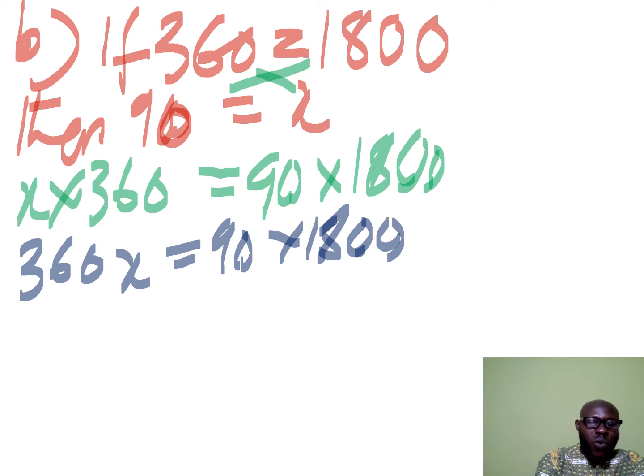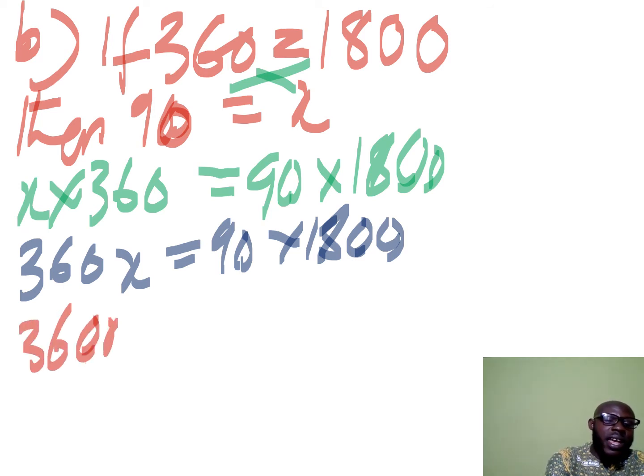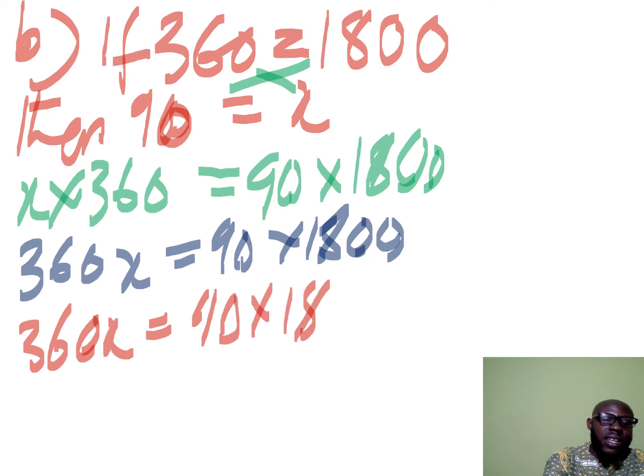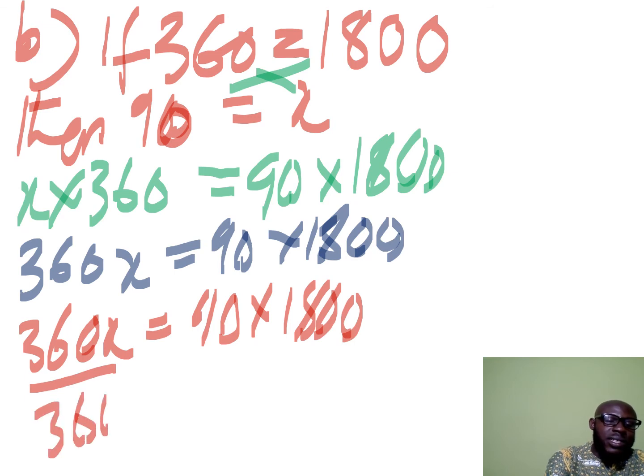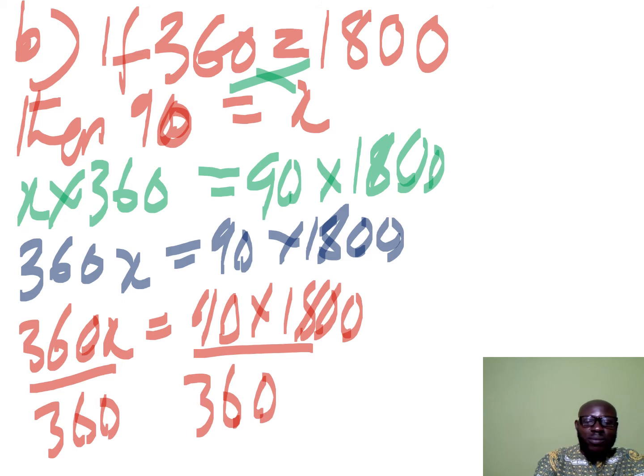Good. Now what we have to do is to make x the subject of this equation. How do we make x the subject? If 360 multiplying x equals 90 times 1,800, then we can divide here by 360, here too by 360. Good.